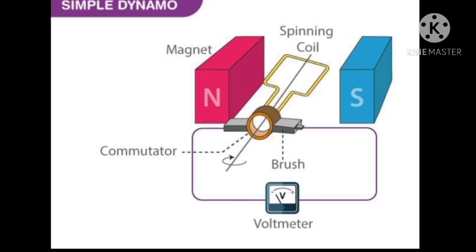These generators are devices that produce electricity by converting mechanical energy into electrical energy. When the electric supply fails, electric generators are used to provide electric current. So the phenomenon of electromagnetic induction is used in electric generators, or you can say dynamo.